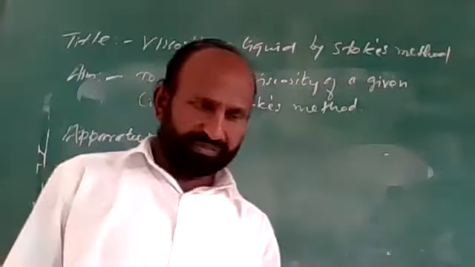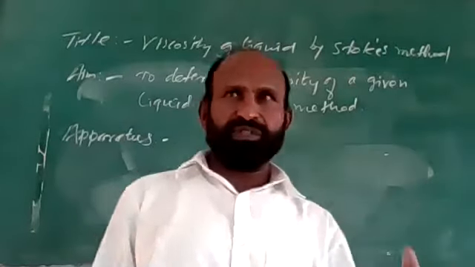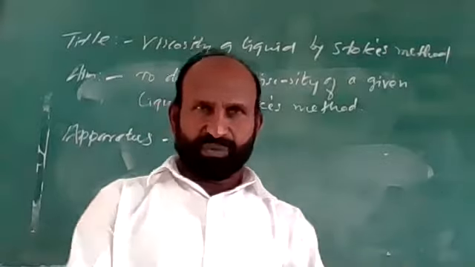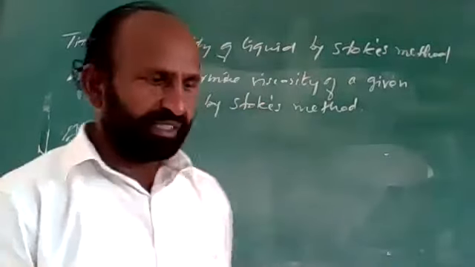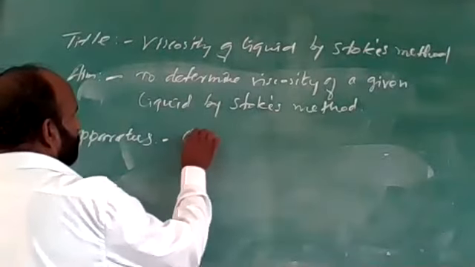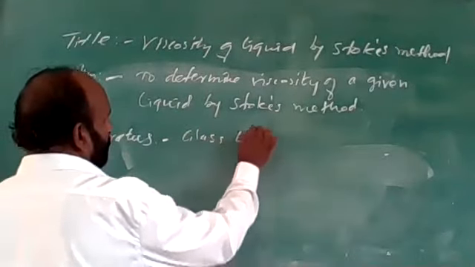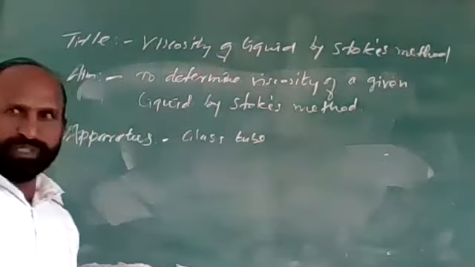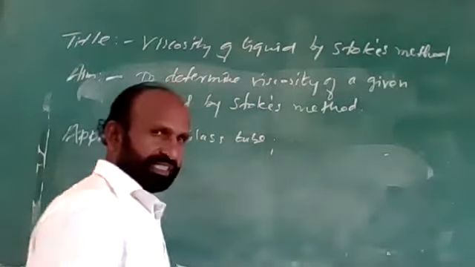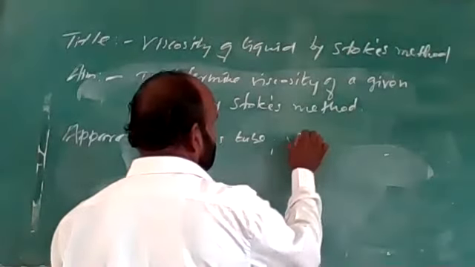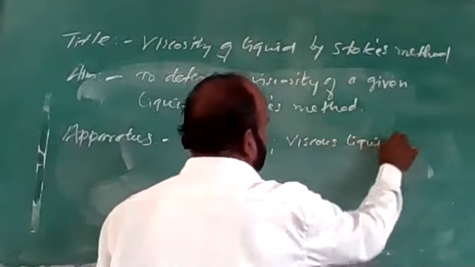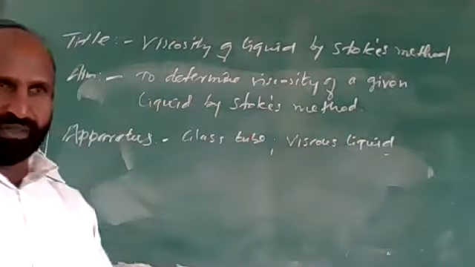Apparatus means the apparatus which is required for performing the experiment. What things are required? The experiment requires one glass tube about 1 meter in length. Then it requires a viscous liquid, which may be glycerin or paraffin.